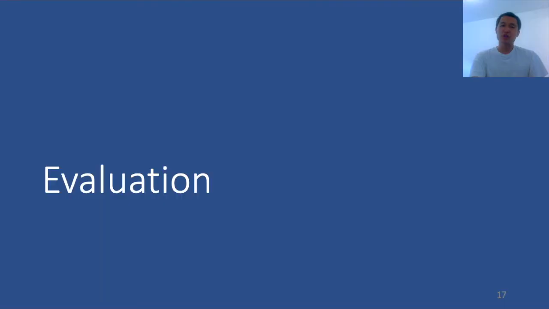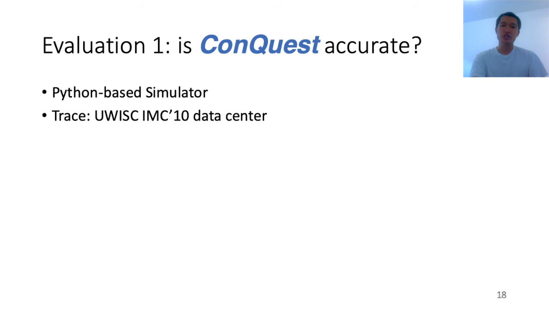Now let's present some evaluation for ConQuest. The first question in our evaluation is: is ConQuest accurate enough? We use a Python-based simulator of the ConQuest data structure to simulate the effect of changing data structure size and other configurations. We use the University of Wisconsin IMC10 paper's data center trace to simulate a network, as this is one of the only public traces we can find that exhibits huge burstiness.